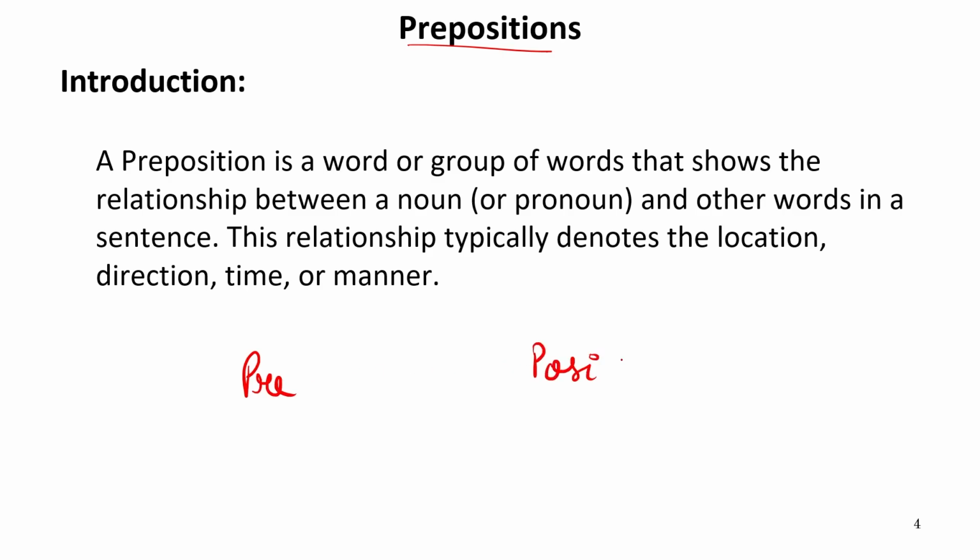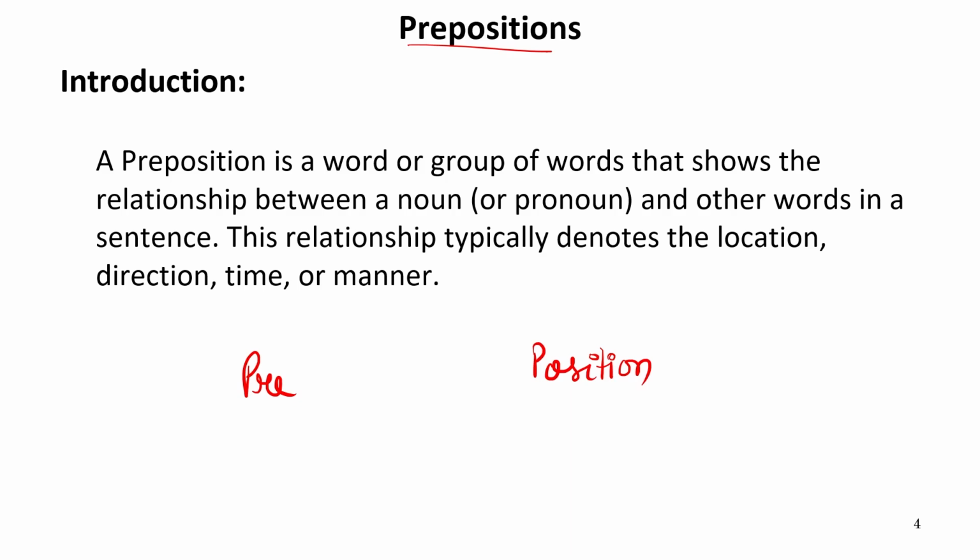Now let us focus on these two points: pre and position. You must have an idea about the word pre. Pre means something which is prior to something else. For example, if there are two persons, A and B, and A is standing before B, it means A is prior to B. So pre means prior to something.